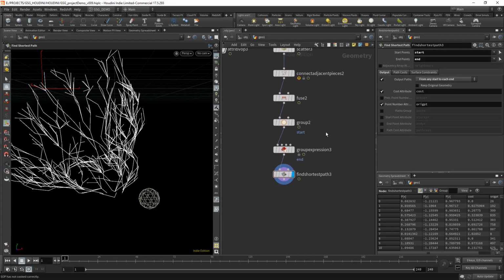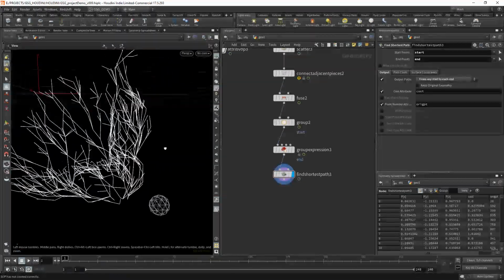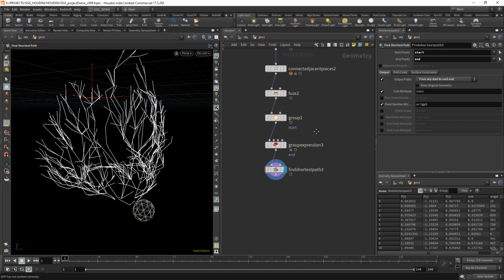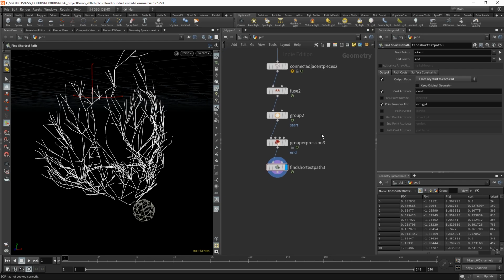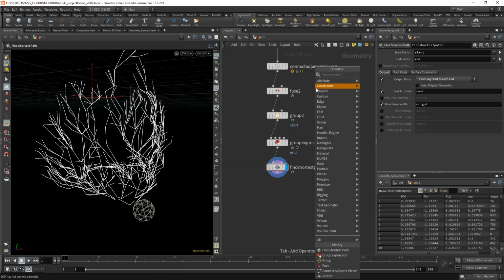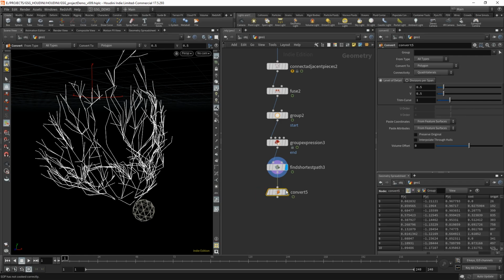Now we need to take these from being these kind of angular shapes, and let's make them more organic by turning them to Bezier curves using a convert sop. We'll do the convert sop.